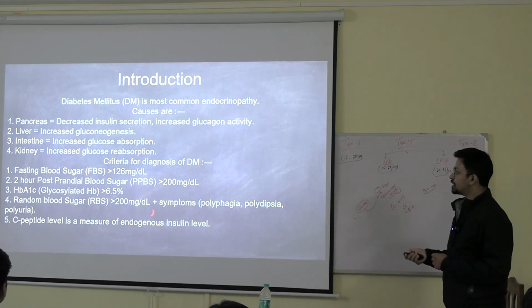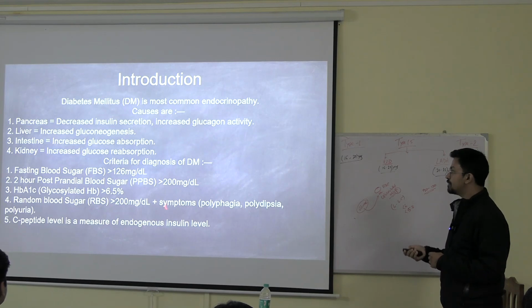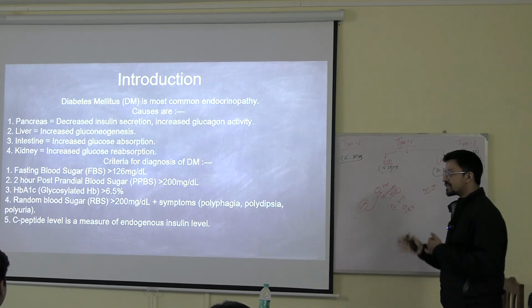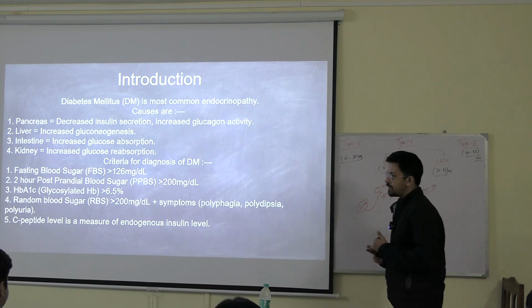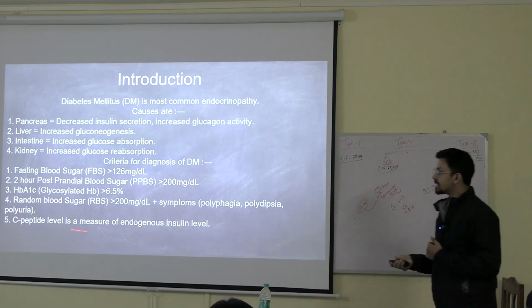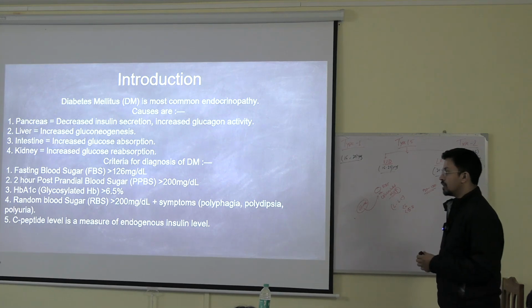And if it is coming more than 200 milligram, as well as the symptoms are there, symptoms can be polyphagia, polydipsia, polyuria. If these kind of symptoms are there along with random blood sugar more than 200, that means it is diabetes.